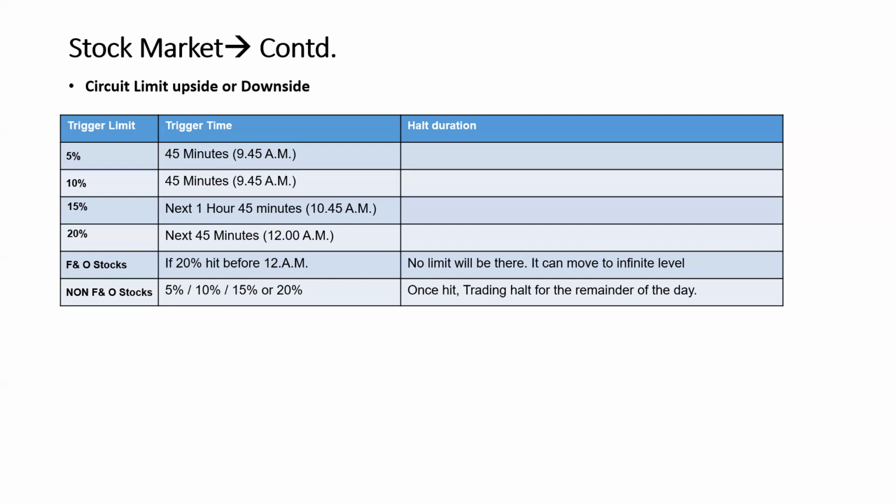But for non-FNO stocks, say B level or Z level stocks, the circuit limit is set at 5%, 10%, 15%, or 20%. Whatever it hits, afterwards the trading will be halted for the complete day. You will not be able to trade anymore, either on the upside or the downside. Anything is possible.